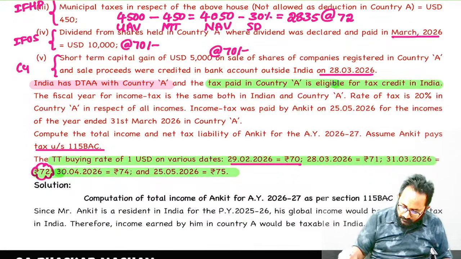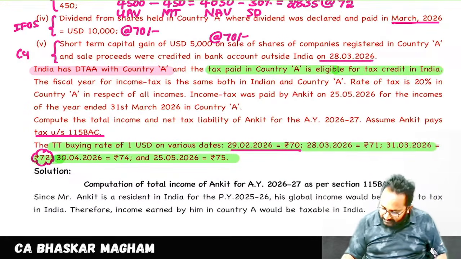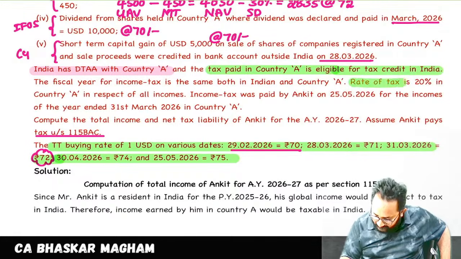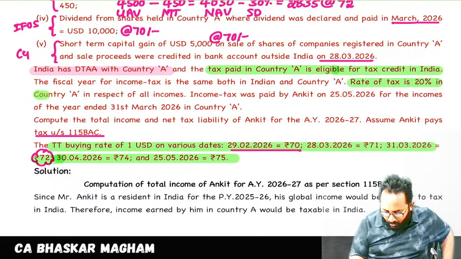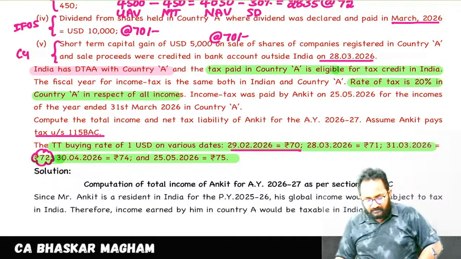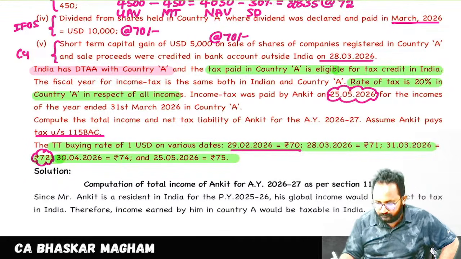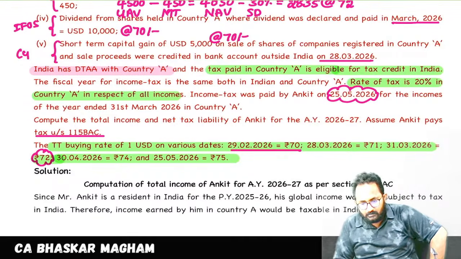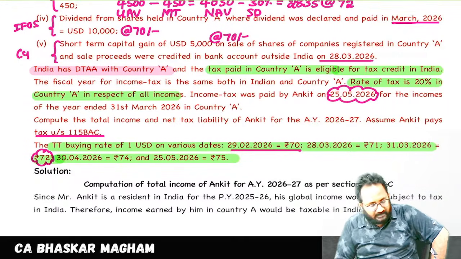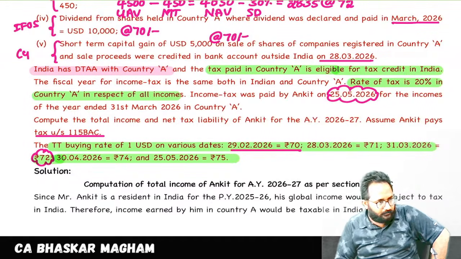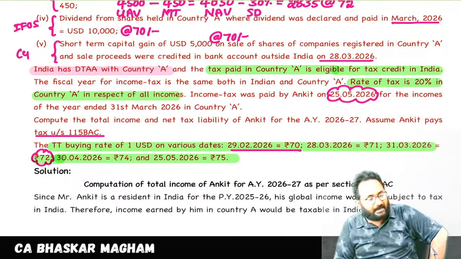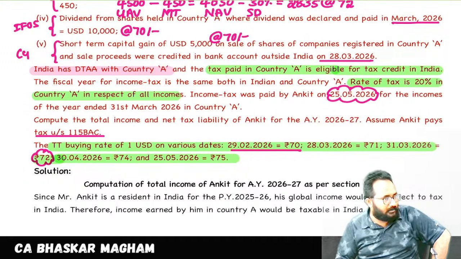So now, how much tax did we pay? Clearly they have given. You paid 20% tax on all incomes. The tax was paid in which month? May month. Okay, which month? May month. Listen, tax paid details we can compute. Tax also we paid in which currency? Foreign currency. The tax paid amount is in foreign currency.